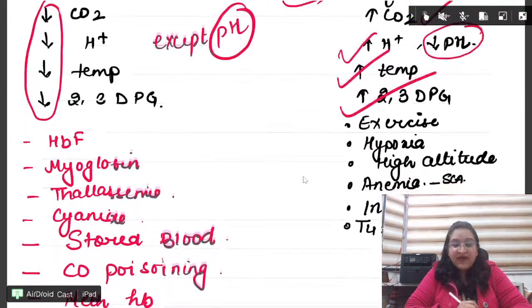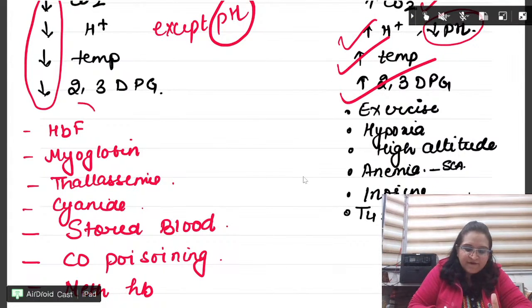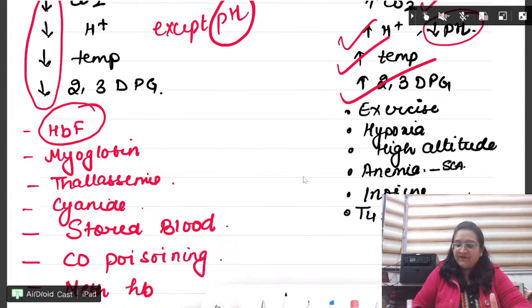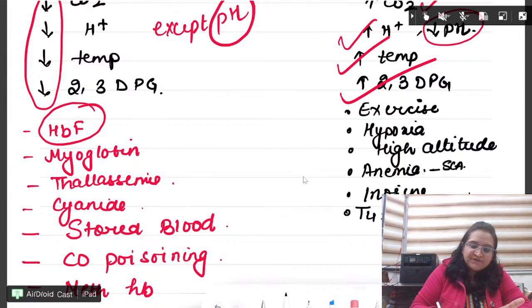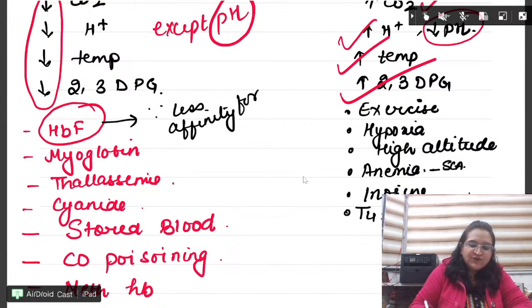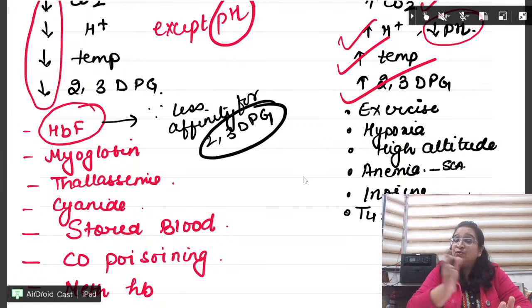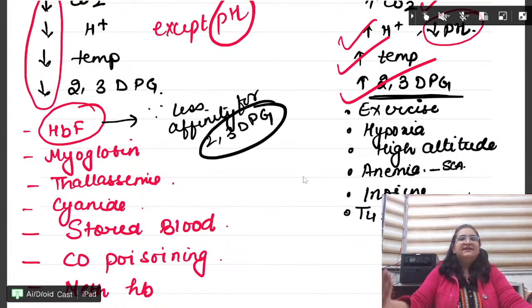Now, one more important point, in the fetal hemoglobin, everyone, the curve is on the left side. Why? Because fetal hemoglobin has less affinity for 2,3 DPG. Clear? HbF has less affinity for 2,3 DPG. That is why it is on the left side. Anything which has more affinity to 2,3 DPG will be on the right side.